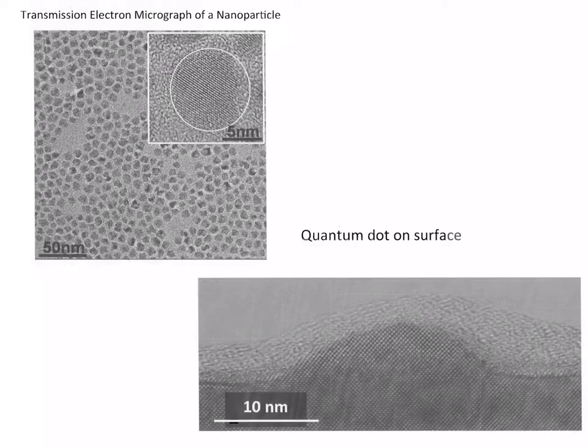This view graph shows micrographs of nanoparticles. At the top left, many such particles are visible. In the larger magnification view in the corner, a single particle is shown where individual atoms can be identified. It is clear that the diameter of this particle is not much larger than 5 nanometers. At the bottom right, a nanoparticle at the surface of a material is shown. This is known as a quantum dot. A quantum dot also confines electrons in space, causing the quantization of their energy states.